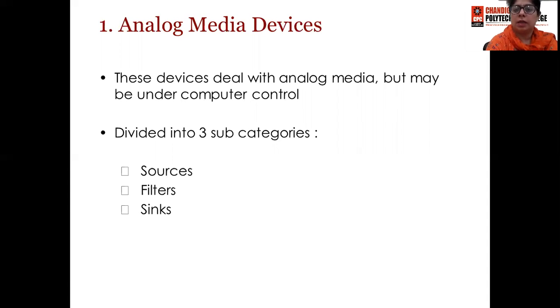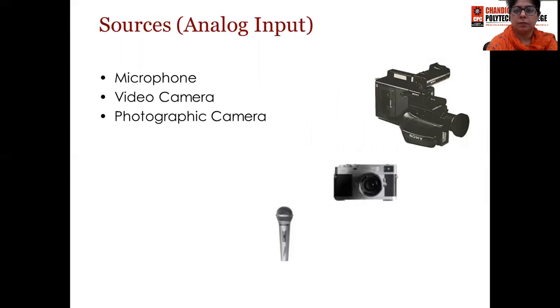Now, what are these 3 categories? First of all, source. Now, source is used for input. Since it is analog medium device, the input will be in the form of analog signal. Source is implemented for analog device, so it will represent input in the form of analog signal. Examples of sources, or you can say analog input devices, are microphone, video camera, photographic camera.